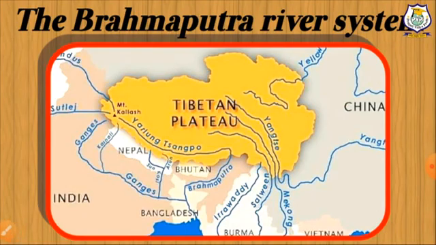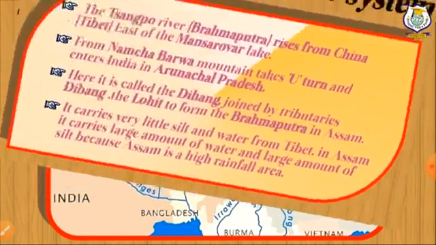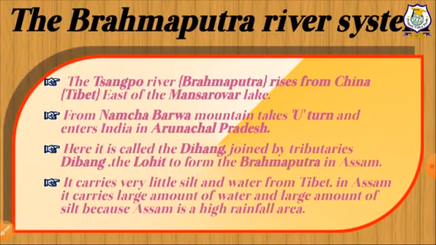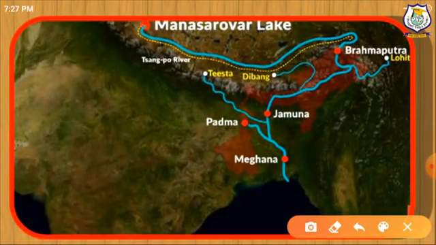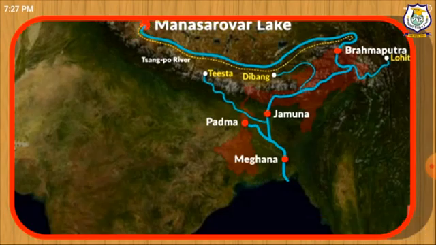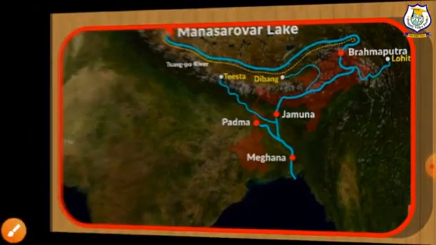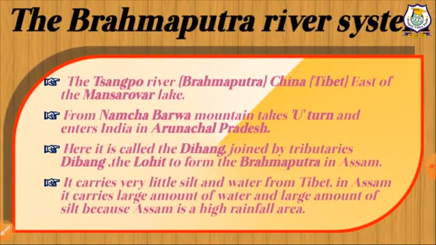Now we will discuss the Brahmaputra river system. The Sangpo river, Brahmaputra, rises in Tibet, China, east of the Mansarovar lake. So we will see on the map. Here is the place of origin of the Brahmaputra Sangpo river, that is Mansarovar lake. From Namcha Barwa mountain it takes a U-turn and enters India in Arunachal Pradesh.